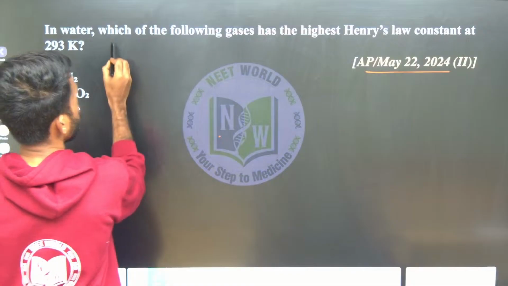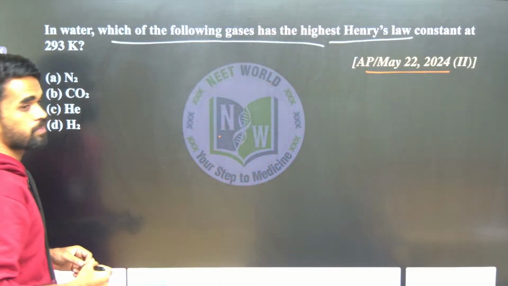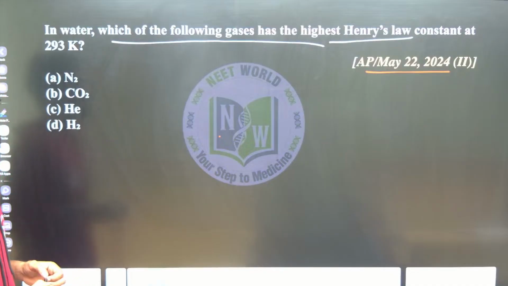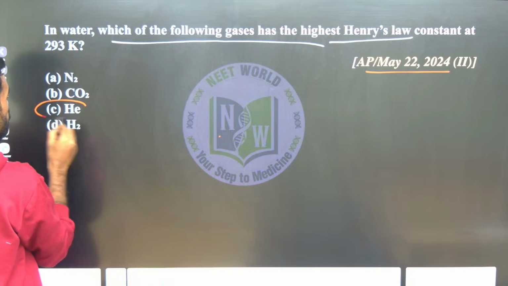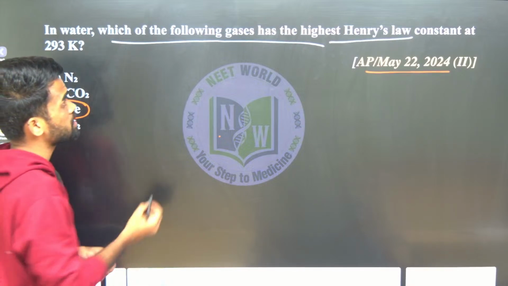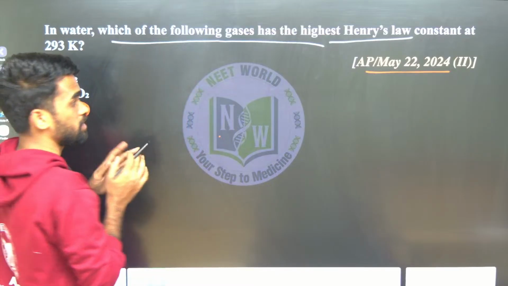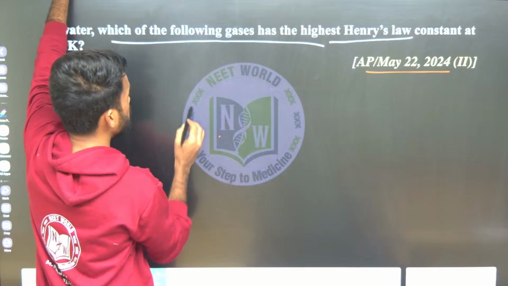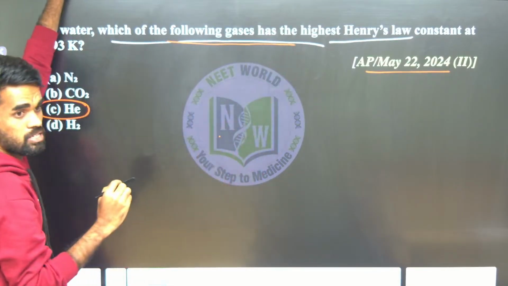In water, which of the following gases has the highest Henry's law constant? Henry's law constant, they are saying. HE, you are saying, more. Why? What we discussed, yes, that is correct. Let us see why it is correct.